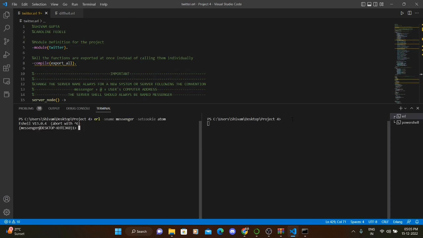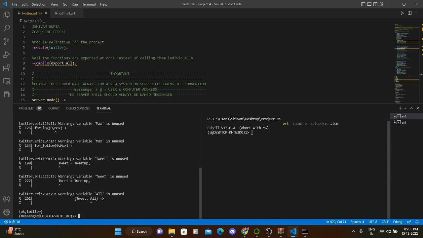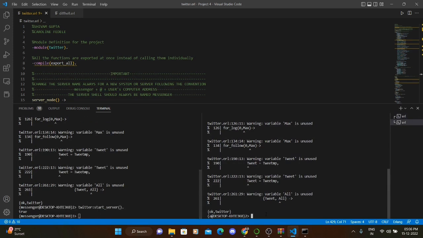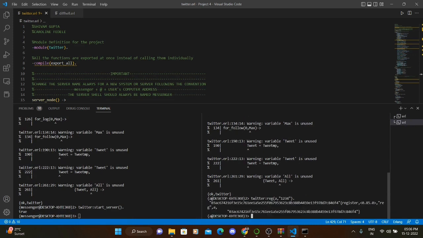Now let me run the demonstration of how the SHA-256 works for our project. I again run the project in the backend. I start the server again, and all of them say okay, then I start the server and registered.